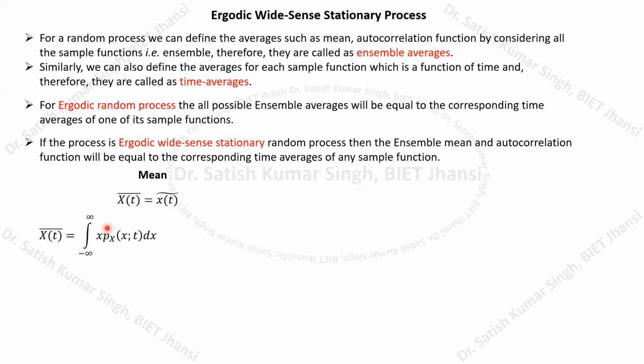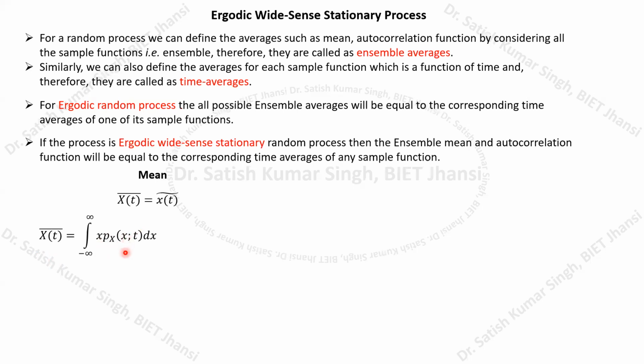So normally here you can see this time average will be calculated using this particular equation that I have already discussed in my previous lecture. The ensemble average can be calculated by following this integration, in which we need the probability density function. So we must have a probability density function to calculate the ensemble average.